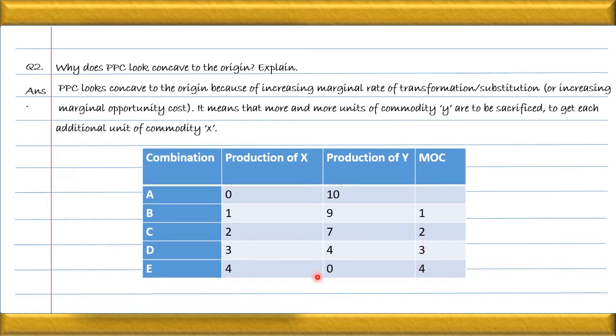We can see that in the production of Y there is a fall and in the production of X there is a gain. So here we can say earlier 1 unit of Y is sacrificed to increase 1 unit of X, then 2 units of Y are sacrificed to increase 1 unit of X. Then we sacrificed 3 units of Y to increase 1 more additional unit of X. Then 4 units of Y are sacrificed to increase an additional 1 unit of X. So more and more Y is being sacrificed to increase a unit of X. That is why MOC is increasing, and because of this increase in the MOC, the shape of the PPC is concave.